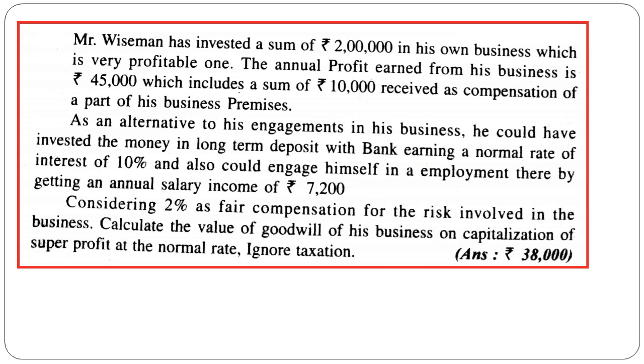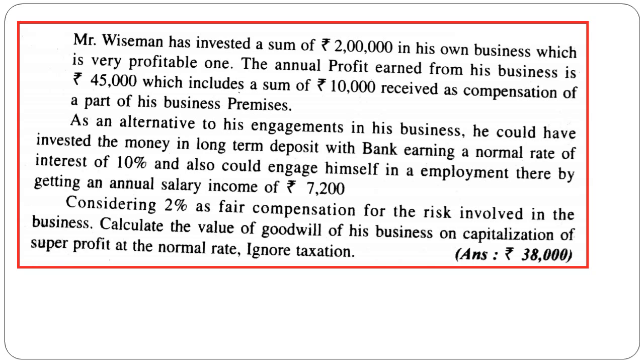So I'll give you one homework kind of a thing. You take this problem and work it out at home. Try to solve this problem and mention the answer in the comment box. I will reply to you. Mr. Wiseman invested 2 lakh rupees in his own business, which is very profitable.